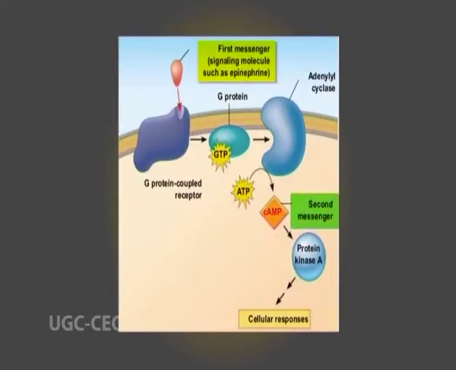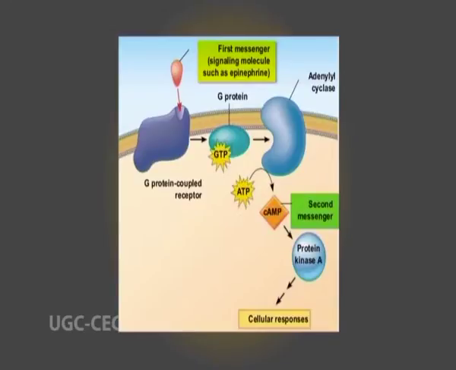The action of the G-protein mediated mechanism in the cell membrane is analogous to a relay race in which the first messenger brings the message to a certain point, but can go no further and must activate a second messenger for the message to go on.